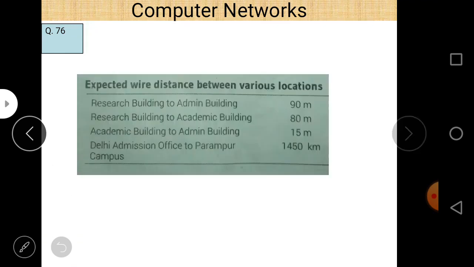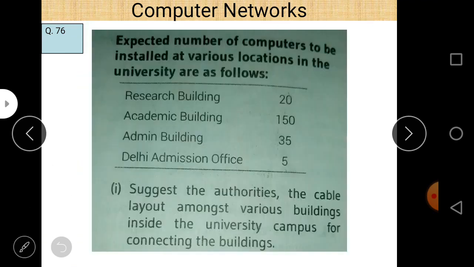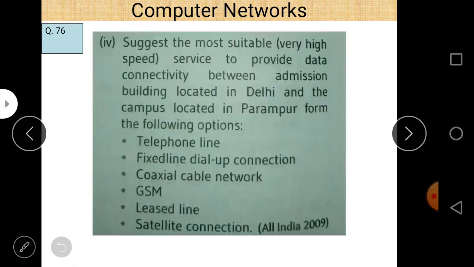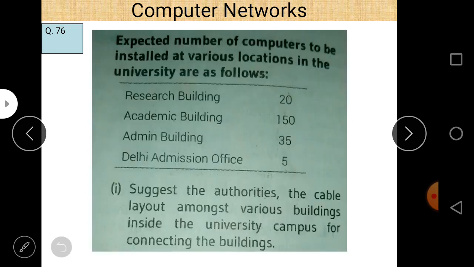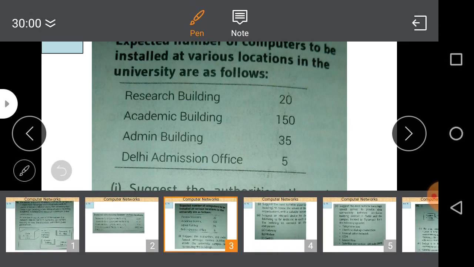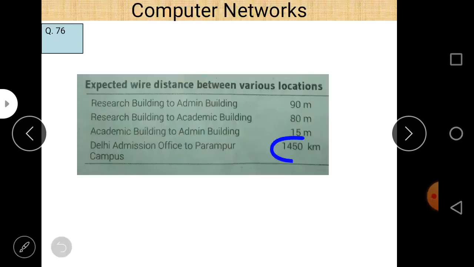This is question number 76 here. Next, part number 4. Suggest the most suitable very high speed service to provide data connectivity between the admin building located in Delhi and the campus located in Parampur from the following options. And here are the options. To check the options, let us check the distance between these two, and the distance is around 1450 kilometers.